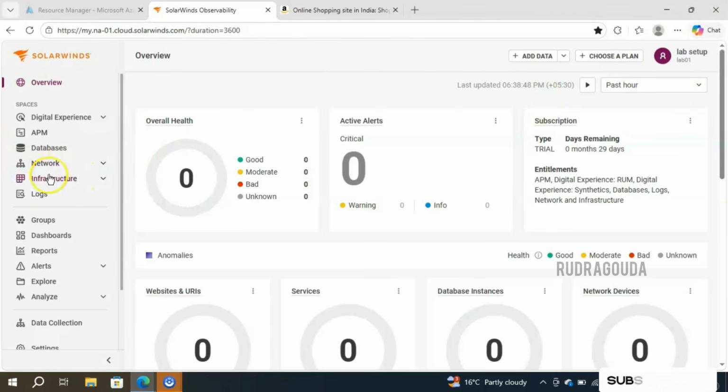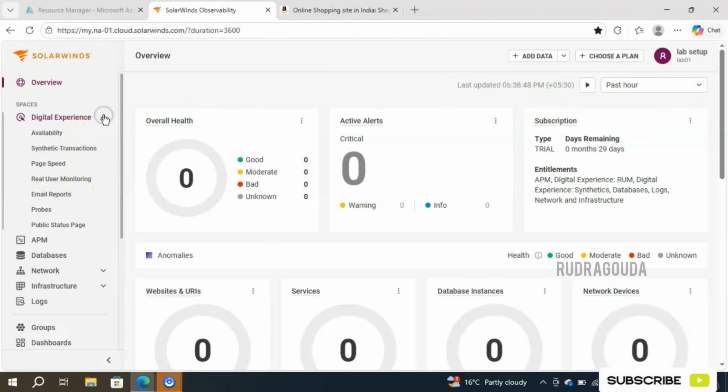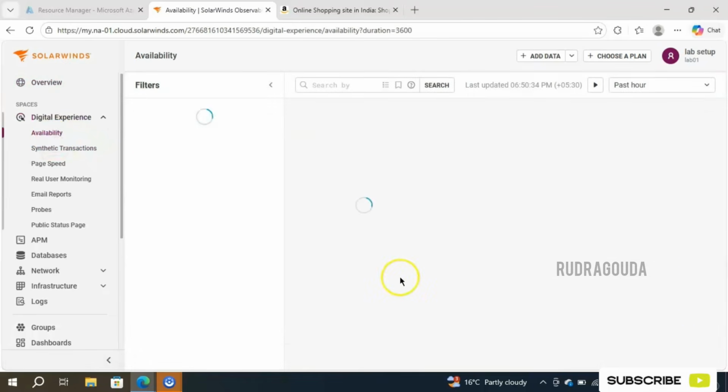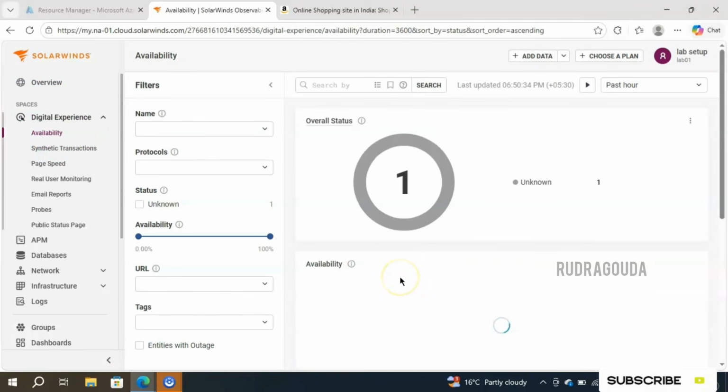So to see the data, what you can do is go to the DEM, that is digital experience, and then go to availability. And here you will get the complete list of websites that you have added into the monitoring. Currently it is showing 1, and that too in the unknown state, but don't worry, it will change from unknown to healthy, because we just configured it. It will take a few seconds to bring into the healthy state.